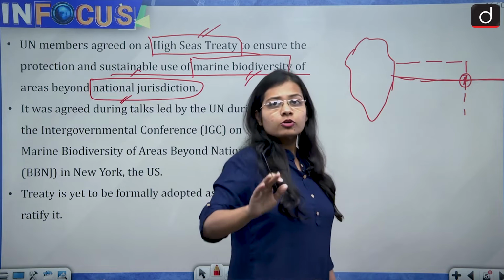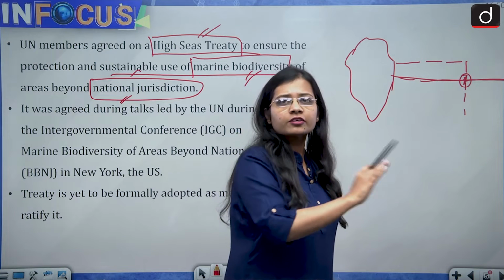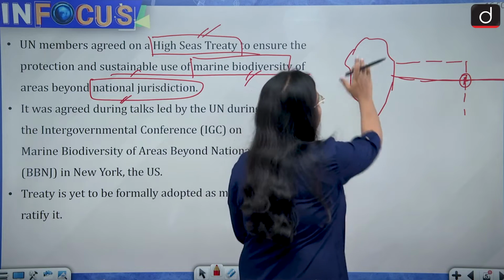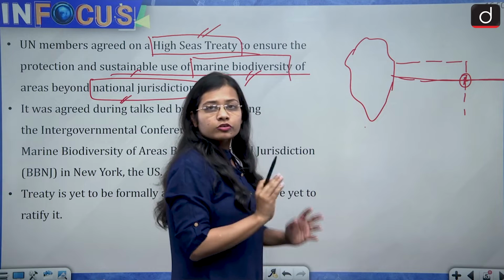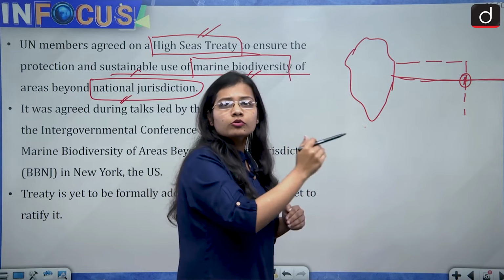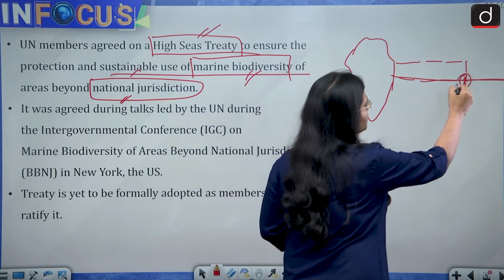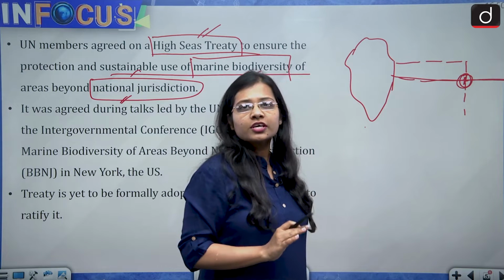I will be telling you exactly how many nautical miles India has its jurisdiction. This is just an example for your understanding. This is India as a country and this is the line of seas. So there is a particular limit to which a country has its jurisdiction in seas. For example, imagine this is the point till where India has its jurisdiction in seas.